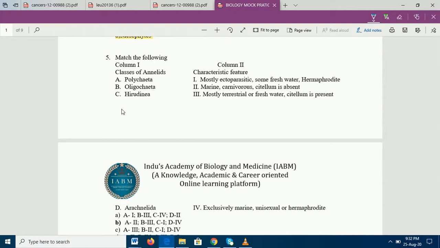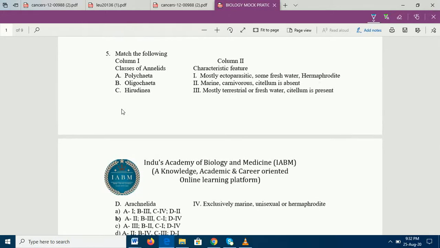Now, the most important part is that remembering all the characteristic features of all classes is going to be tough. But again, I am going to give you 2 suggestions, and with these 2 suggestions, you will be able to easily match. What are the 2 suggestions? Look, if you have seen Hirudinea, we know Hirudinea are sanguivorous, that is, blood-sucking animals. Leech, yes, leech is a very big example of Hirudinea.